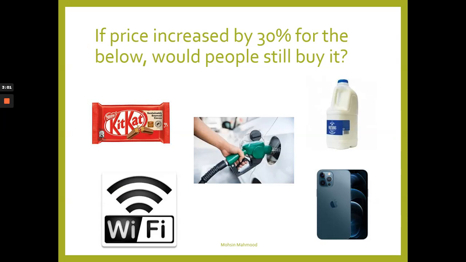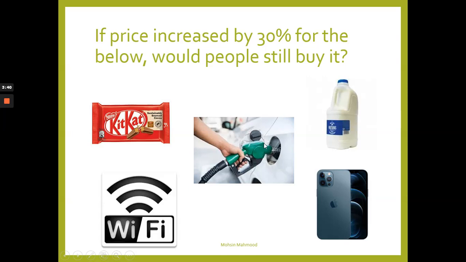Now, if price increased by 30% for the below items or services, would people still buy it? Okay, so just maybe pause the video, have a quick think about that. Alright, you should have had a quick thought about that. It's just a quick start activity for you guys to think and ponder over. So Kit Kat bars. Would people still buy it? Probably not. People will probably resort to buying other types of chocolate like Snickers or Mars or Twirl or anything else.